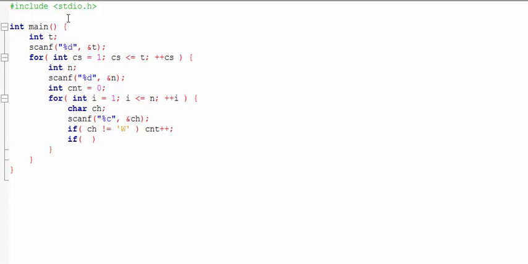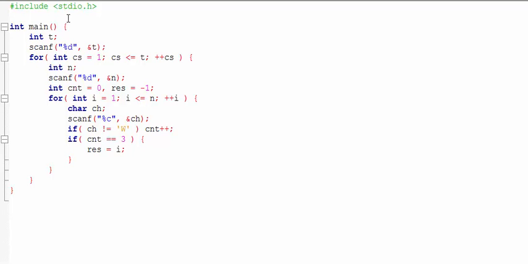Then we will check if CNT is 3 or not. If it's 3, then Rafa has lost the match, and the result, which will initially be -1, will be the number of games he has played, that means I.